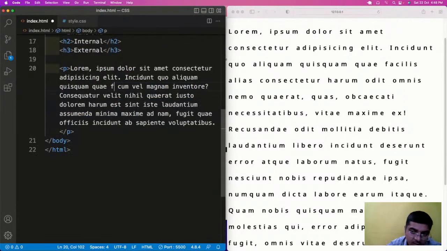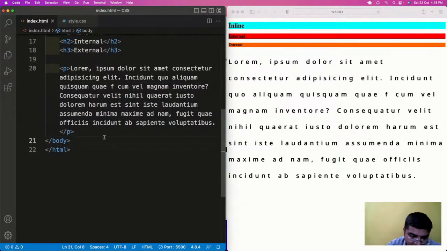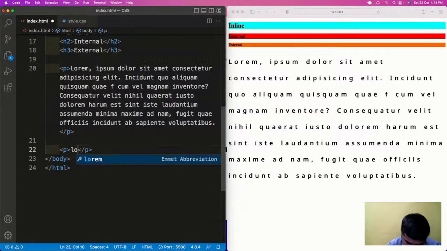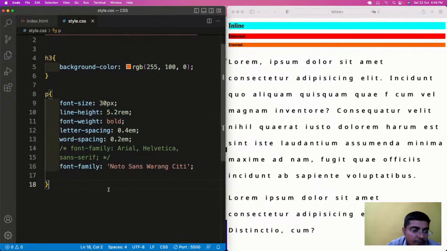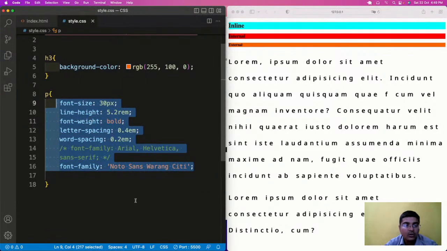Let me reduce it and let us have another paragraph here. So now what is happening here? If you notice here, I have two paragraphs. Both of them are following the same set of styles what I have given. So now there is a problem, because if I have 10 paragraphs and I want different paragraphs to be in a different style, different font size, now it is very difficult for me to do.